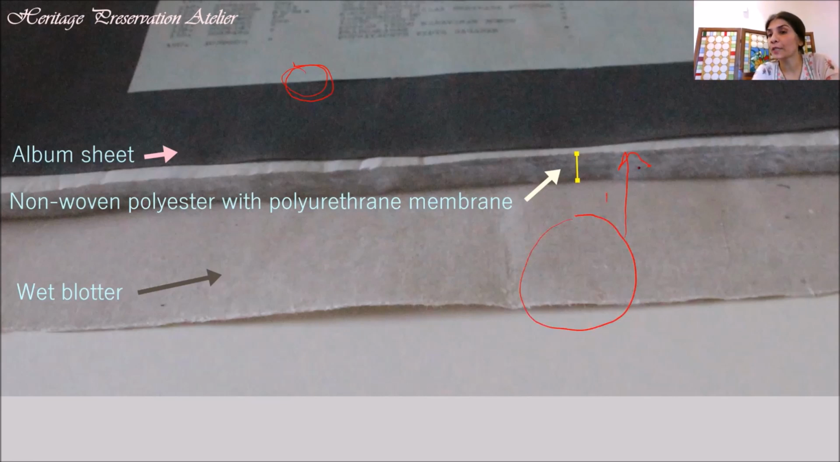Moisture will evaporate from the blotter, and it will pass through this polyester web. There's a transpirable membrane on the top of this web which allows water molecules to pass through, but nothing else. So the water molecules are entering from the wet blotter through the polyurethane membrane and non-woven polyester to this album page. It is getting a little humidified.